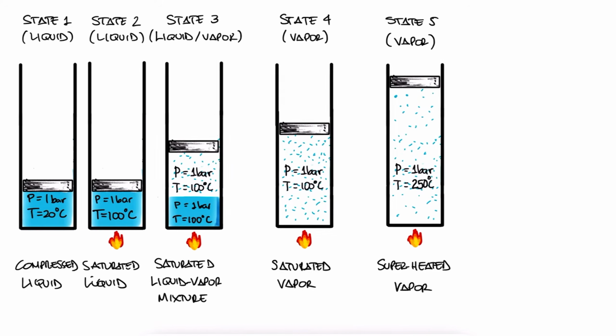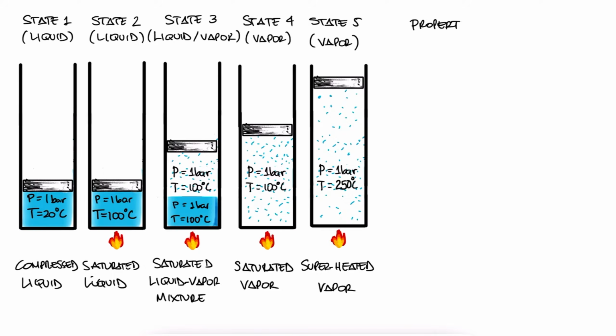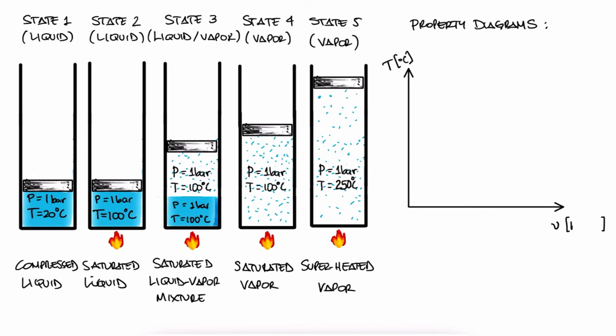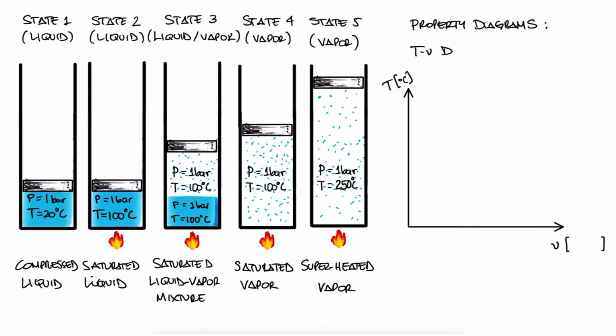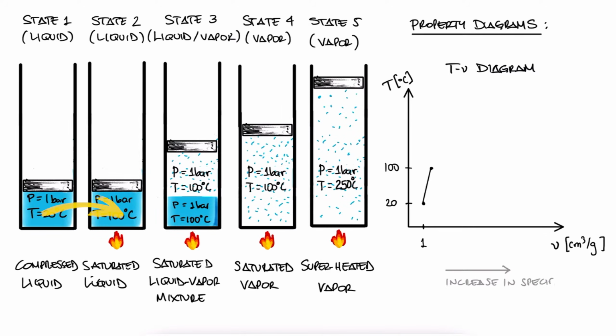In thermodynamics, we'll constantly use property diagrams to show the states of our systems and the processes they undergo to go from one state to the next. One of the most common ones is temperature versus specific volume. If we plot these 5 states in a TV diagram, we'd see 20 degrees Celsius on the y-axis and roughly 1 cubic centimeter per gram on the x-axis for state 1, then up, slightly moving right as the density decreases